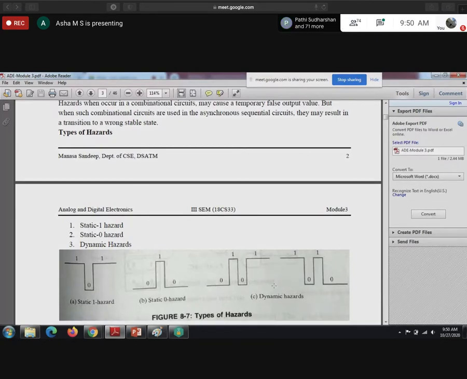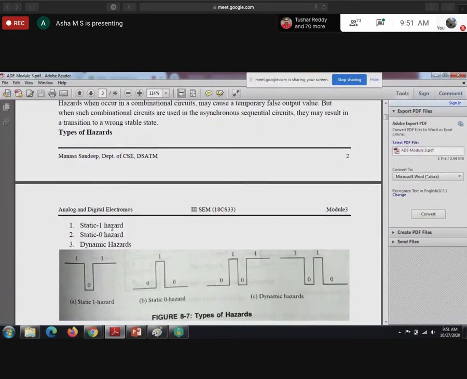So what do you mean by static one hazard? See, now a single input will change, correct? You have a circuit, and in that circuit one input switch is going to change either from 0 to 1 or 1 to 0. That we'll see when we take the circuit. Generally speaking, one input will change.